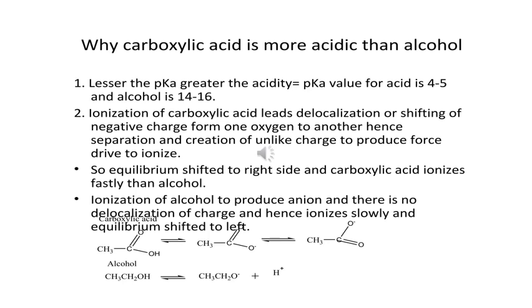So the equilibrium shifts to the right side and carboxylic acid ionizes faster than alcohol. Ionization of alcohol produces an anion and there is no delocalization of charge, hence it ionizes slowly and the equilibrium shifts to the left. So here are the two equilibrium reactions, one for carboxylic acid and one for alcohol.